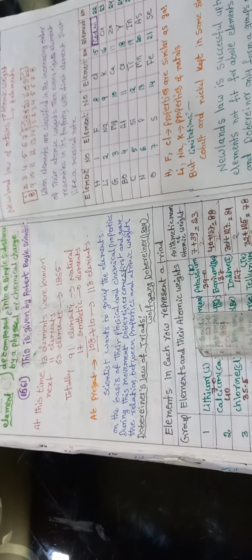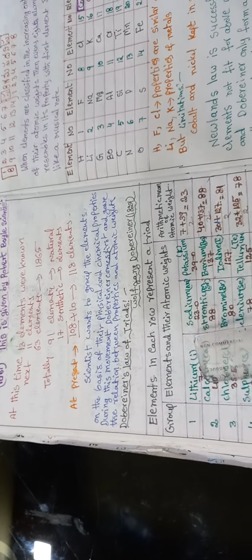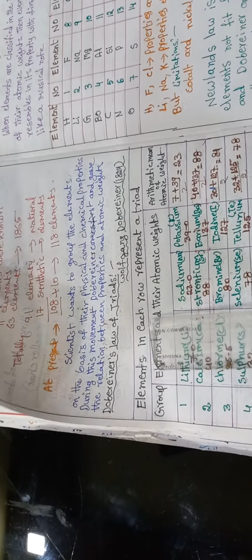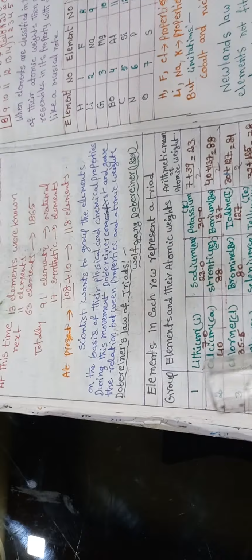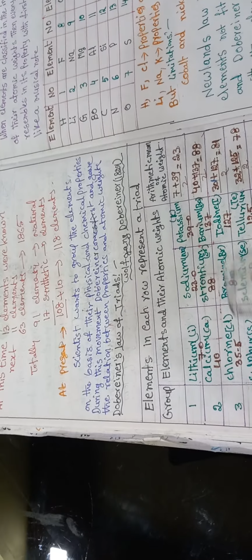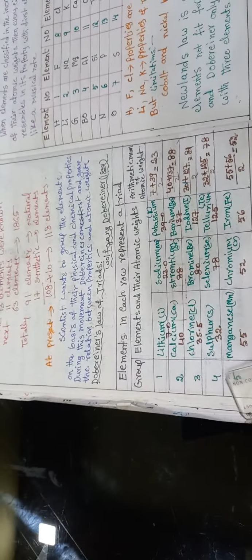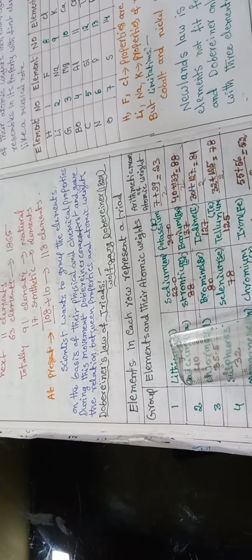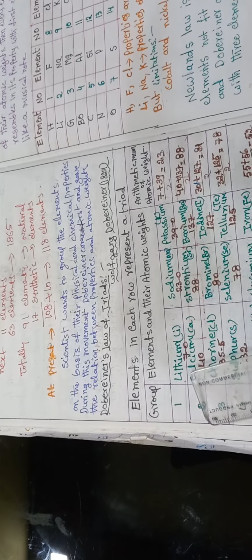Here a table is given. Elements in each row represent a triad. In each row, three elements are given, and there are five groups.